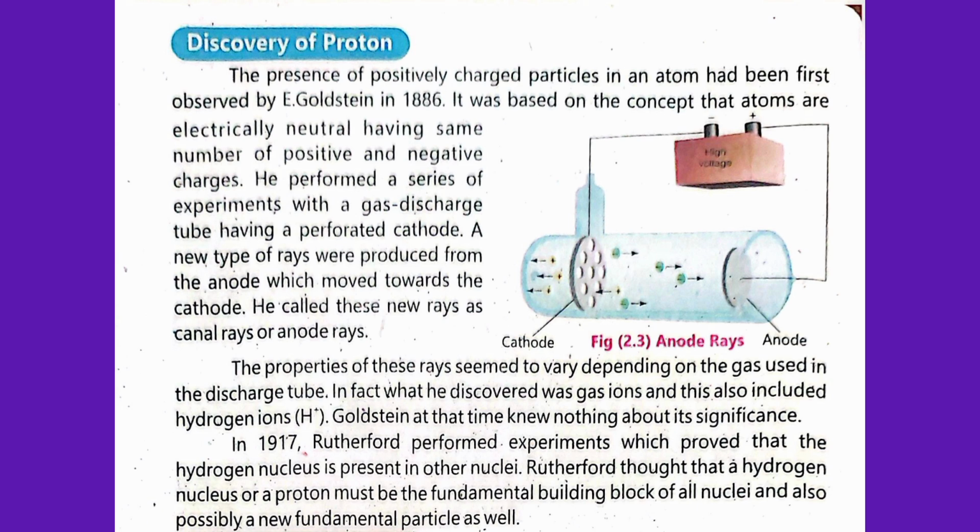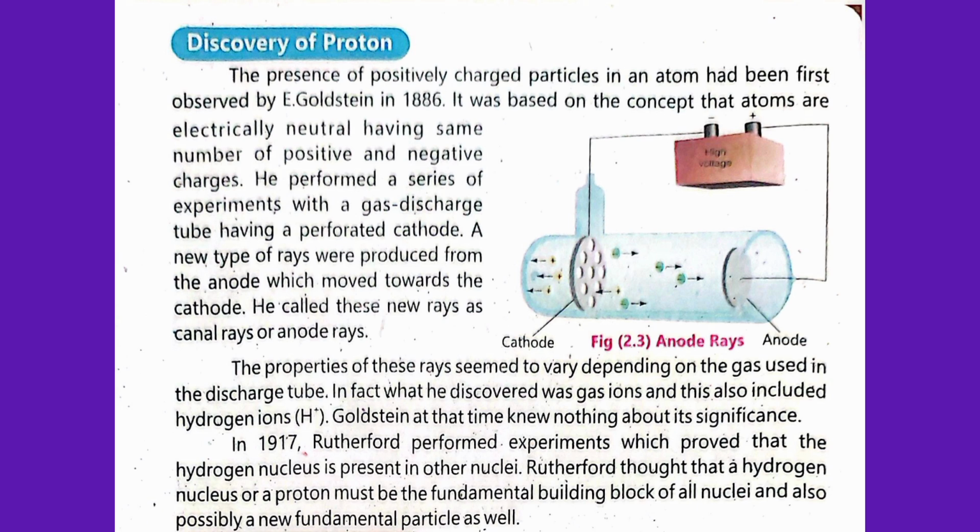The properties of canal rays seem to be very dependent on the gas used in the discharge tube. In fact, what he discovered was gas ions, and this also includes hydrogen ions. Goldstein at that time knew nothing about its significance.